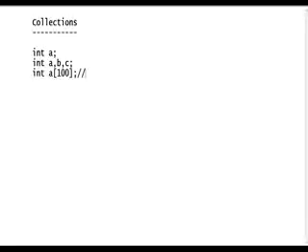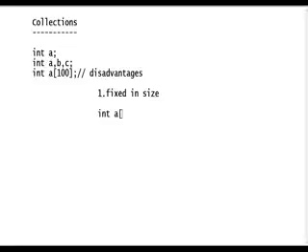Okay, in arrays we have some disadvantages, right? What are the disadvantages of arrays? The first is fixed in size. You know that, right? What is fixed in size? At runtime, the size cannot be modified. We cannot modify it. For example, if I declare int a of 5,